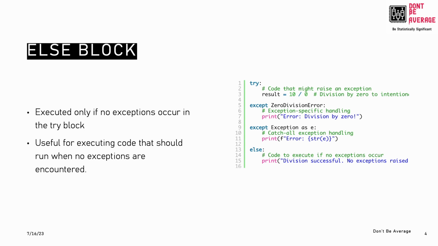The else block is optional and it is executed only if no exceptions occurred in the preceding try block. So let's say you have put a piece of code inside the try block which didn't actually fail, nothing failed while running that, then the else block will run. So if the else block displays any message, it will mean that the code within the try block ran successfully, it didn't throw any error or exceptions. It is useful because it gives a message to the programmer that the code ran successfully, there was no error.